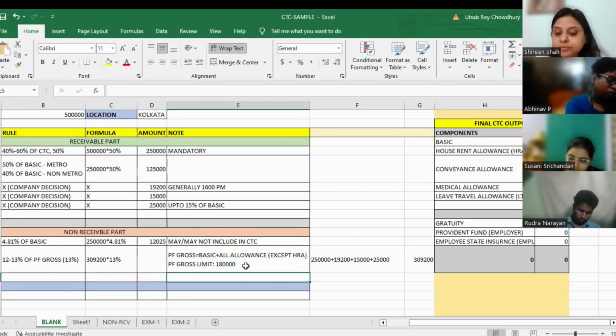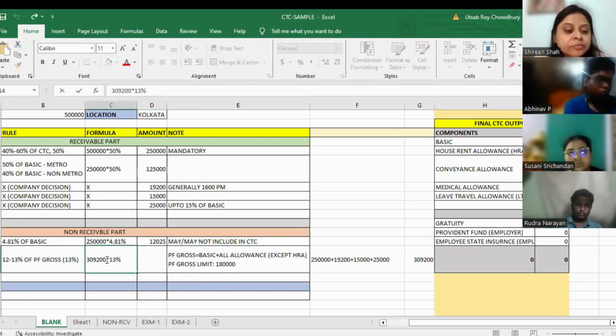I repeat, there is a PF gross limit of 1,80,000. So if you are calculating the PF gross, and if it is more than 1,80,000, then you have to calculate on 1,80,000. उससे ज्यादा के ऊपर आप calculate नहीं कर सकते हो. Is this clear to everyone? Yes, sir. So what is the PF gross amount here?